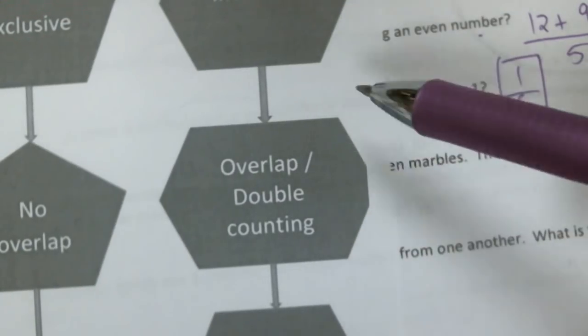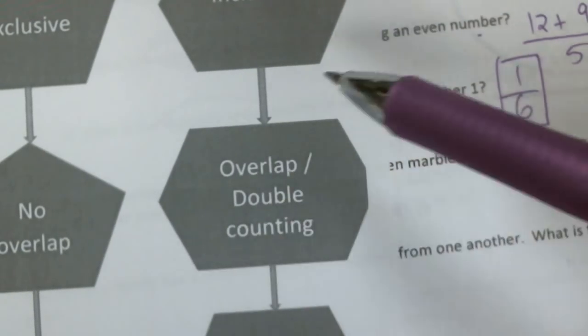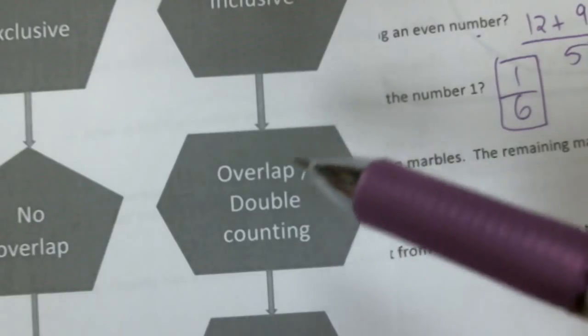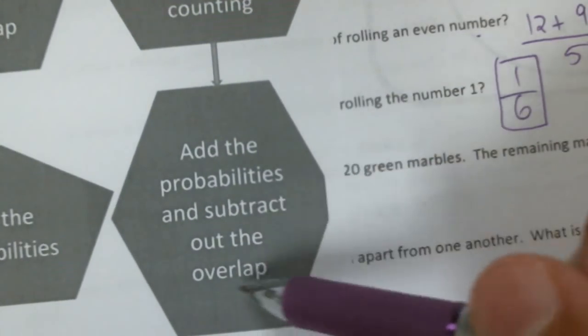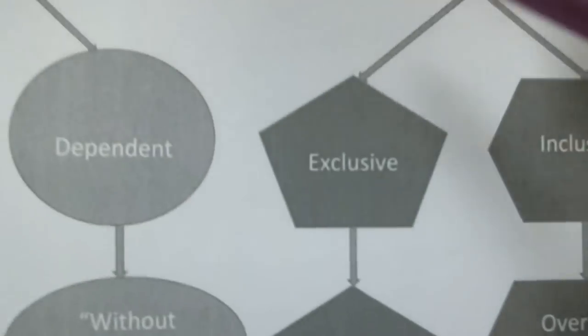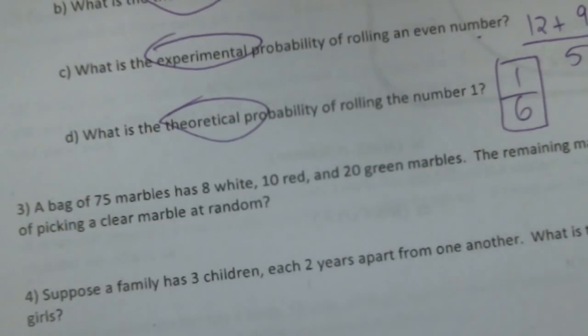What are the chances of getting a spade or a 7? Well, I can be a 7 and a spade at the same time. That's the 7 of spades. You have to add the probabilities and then subtract out the overlap. Okay, so study this graphic organizer.